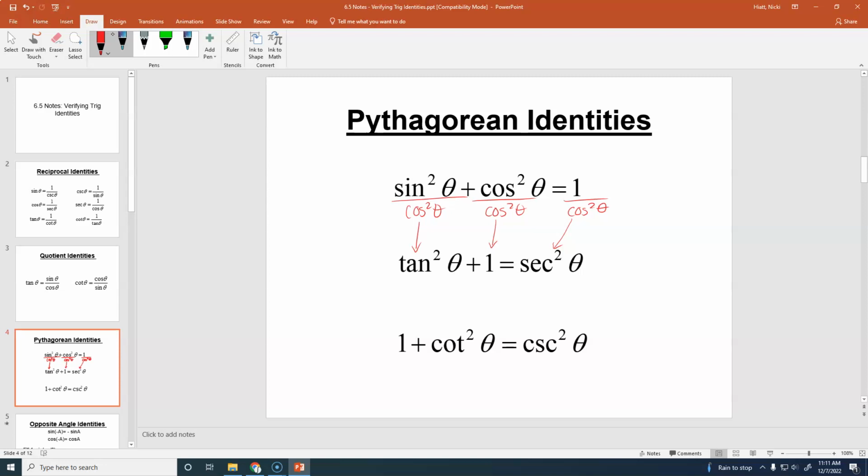Or just memorize all 3 of them. It's fine too. It is okay if you write this as 1 plus tangent squared instead of tangent squared plus 1, if you don't have them in that order. They just did this order because of the way that you can derive them. Okay? So we got reciprocal identities, quotient identities, Pythagorean identities. We are going to use those 3 a lot.